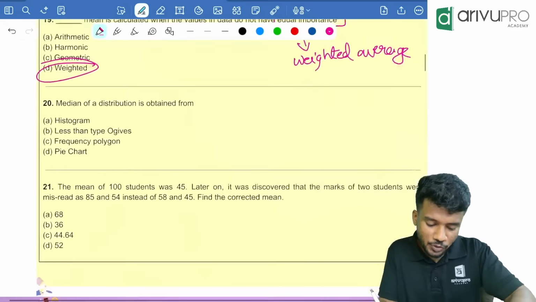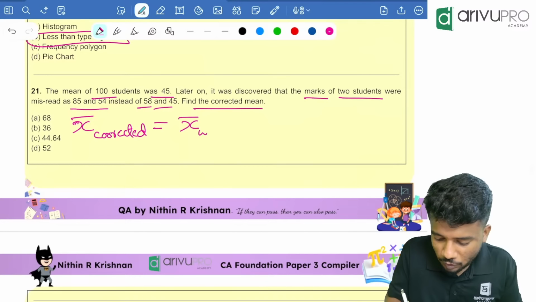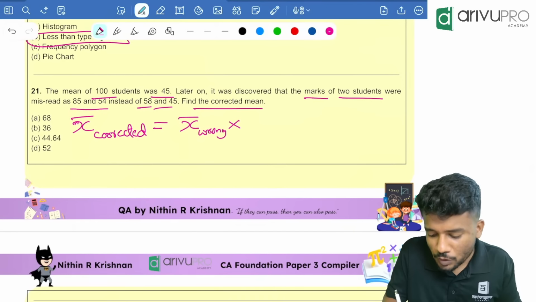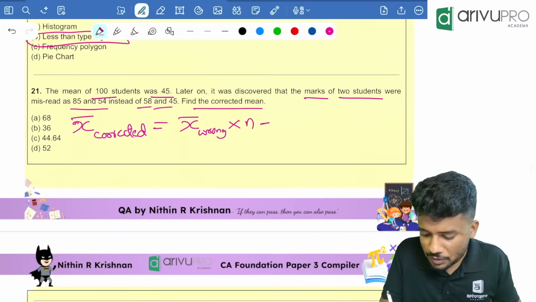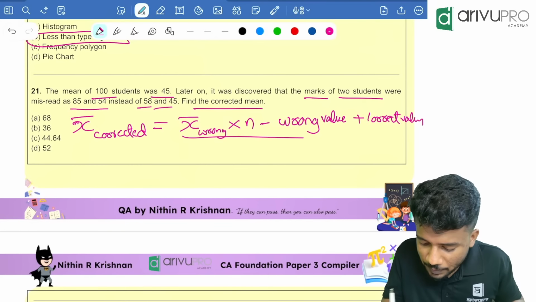Next question, people. The mean of 100 students was 45. Later on, it was discovered that marks of 2 students were misread as 85 and 54 instead of 58 and 45. For the corrected mean, I told you the formula: x bar corrected is x bar wrong, that means wrong mean, into number of observations, minus the wrong values, plus the correct values, divided by n.